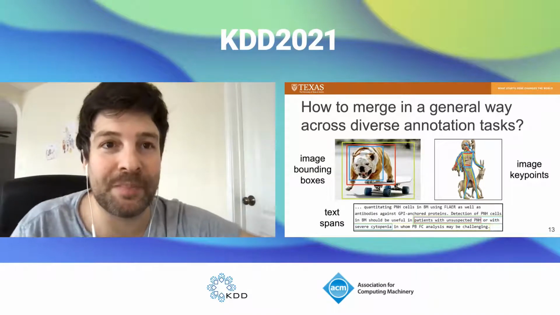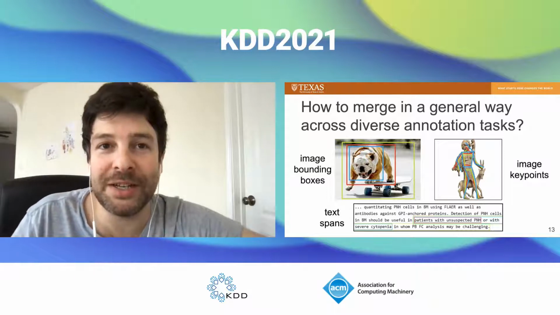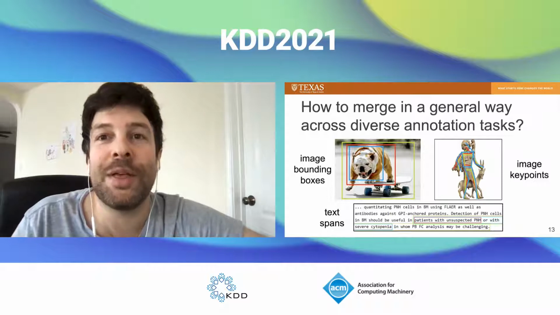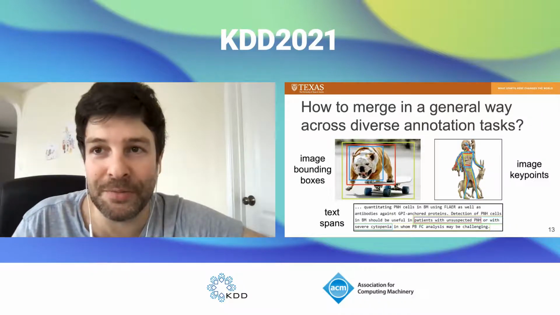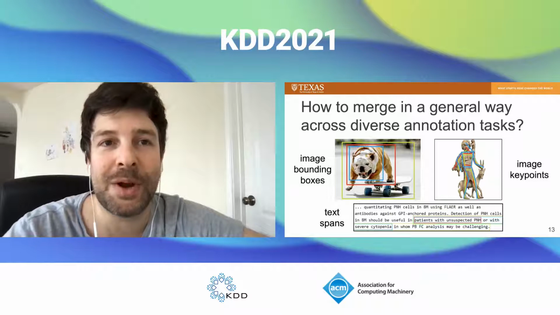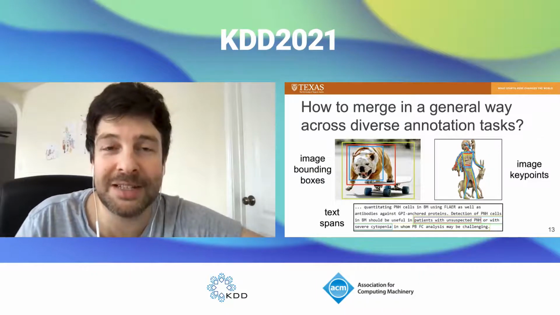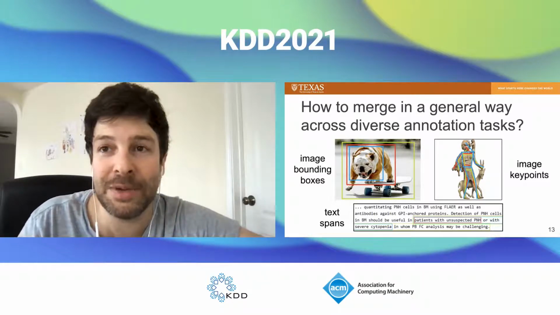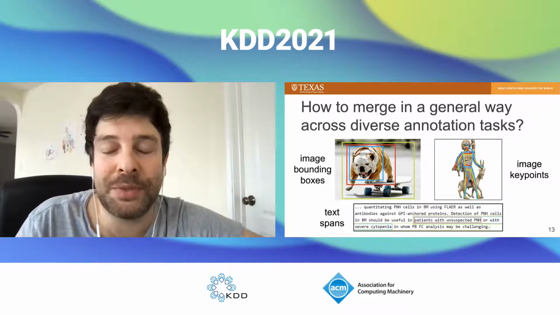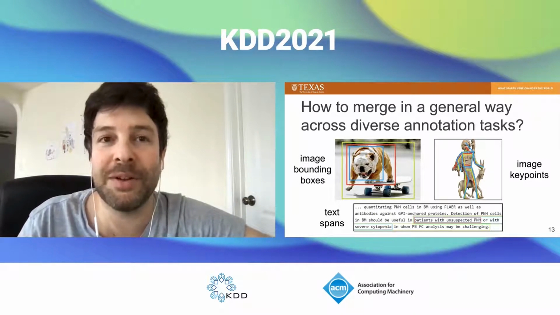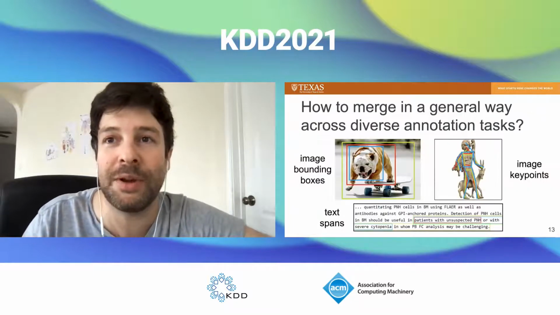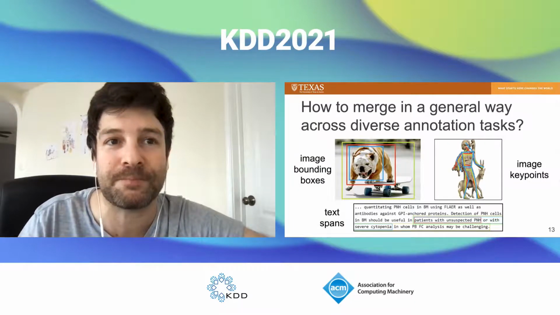However, how do we support merging like this in a general way across diverse annotation tasks without having to design a custom merge algorithm for each task of interest? This problem is pretty widespread across various kinds of annotation tasks. Not only are there different modalities of items that you want annotated, such as image items or text items, but there are also different kinds of annotations for each modality. For example, for images, you could be getting bounding box annotations or key point annotations like here on the right.